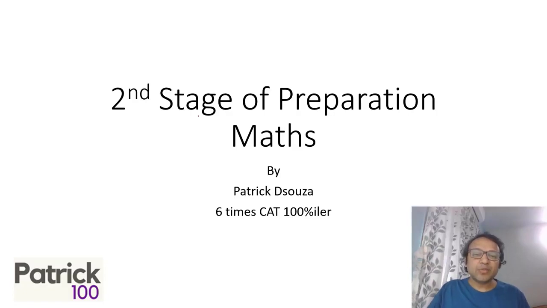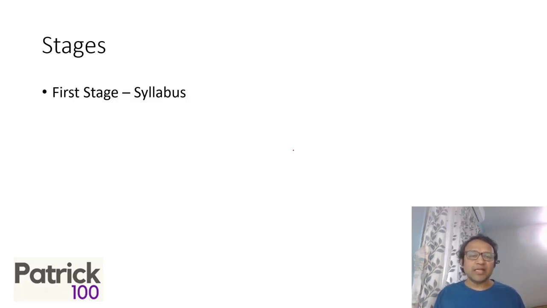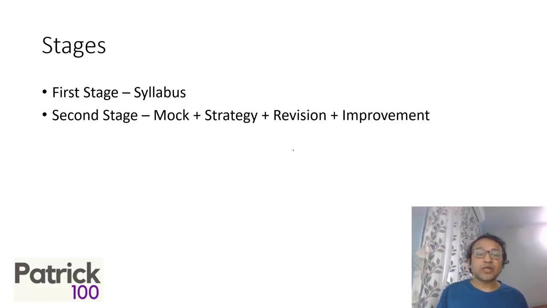So looking at the second stage of preparation for mathematics. How are the stages determined? The first stage is where you complete a syllabus. You do all the basic syllabus of all the topics, etc. And the second stage is where you start with mock strategy, revision and how to improve. I'm assuming here that you've finished the syllabus and you're focusing on the second stage.